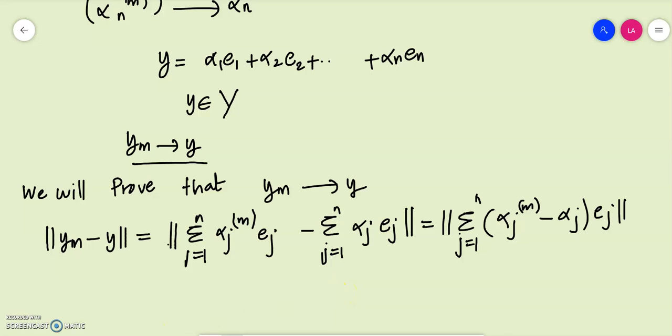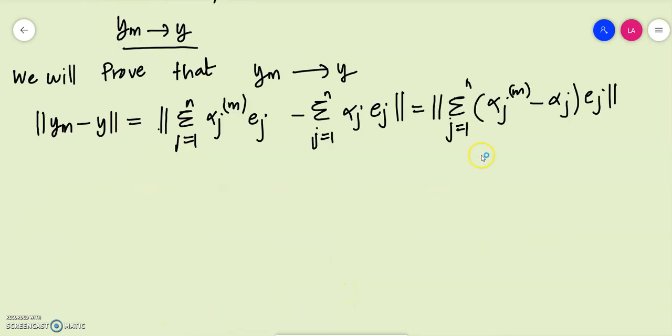Now we use the triangle inequality. This is a sum of n distinct quantities. The triangle inequality says the norm of x plus y is less than or equal to the norm of x plus the norm of y.